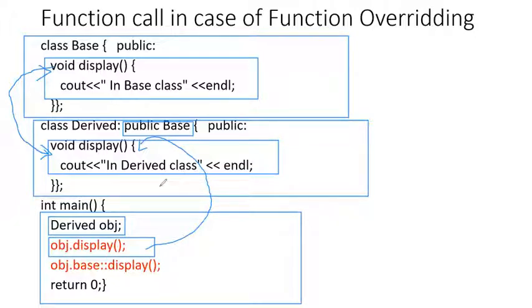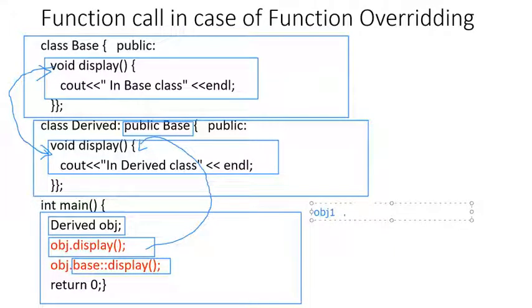So how can I call the overridden member function of the base class? You can call it using this syntax. What does it say? Before the name of the function, we give the name of the base class, and then the scope resolution operator. Please have a look at it again. First of all, write the name of the object of the derived class, then the dot operator.